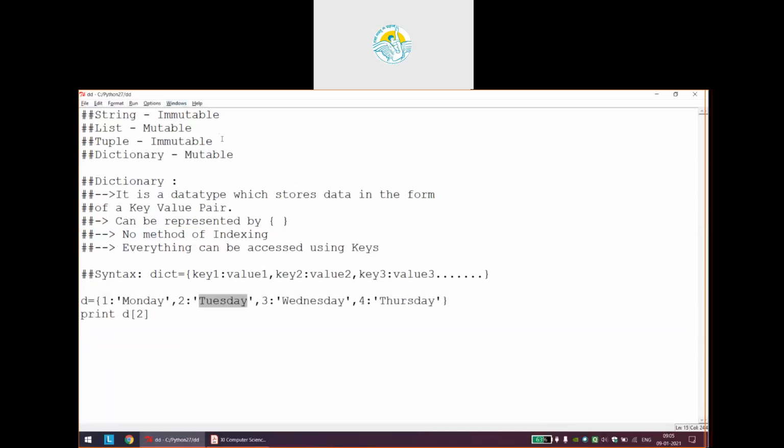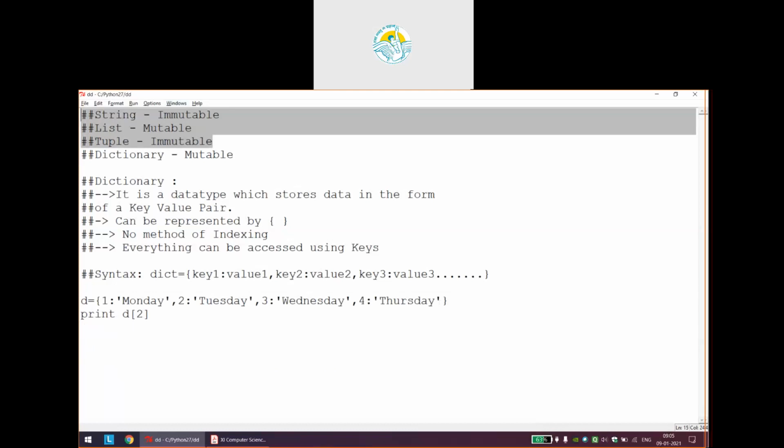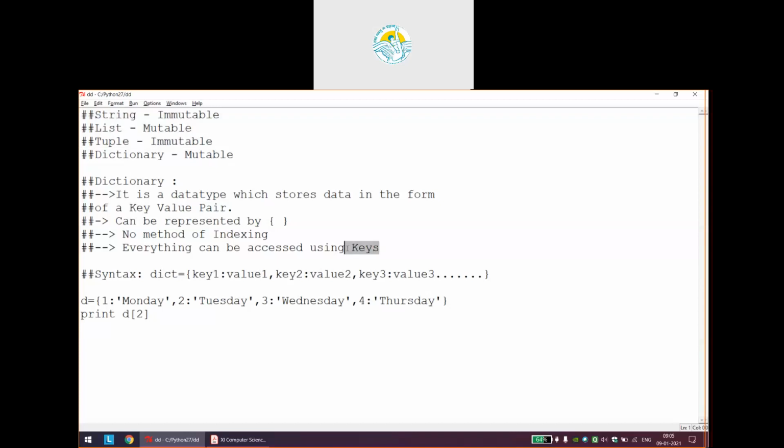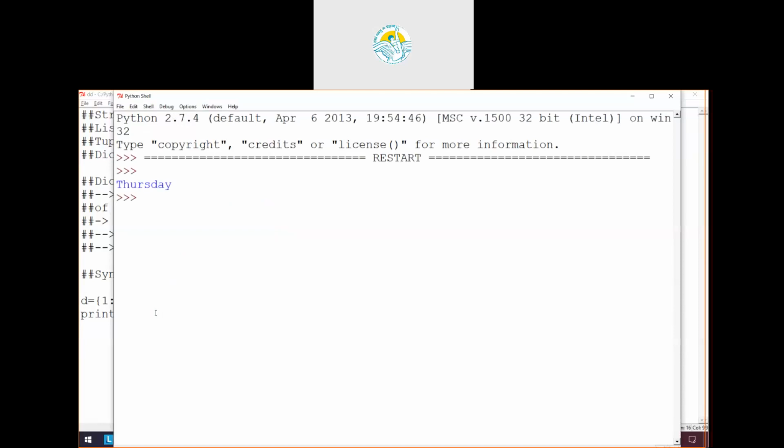Unlike this, where we were accessing elements very easily with the help of indexing, a dictionary does not have any support of indexing. It will only make sure that values can be accessed with the help of keys. Now, I hope it is very clear to all of you that if I write d of 4, Thursday will be printed.